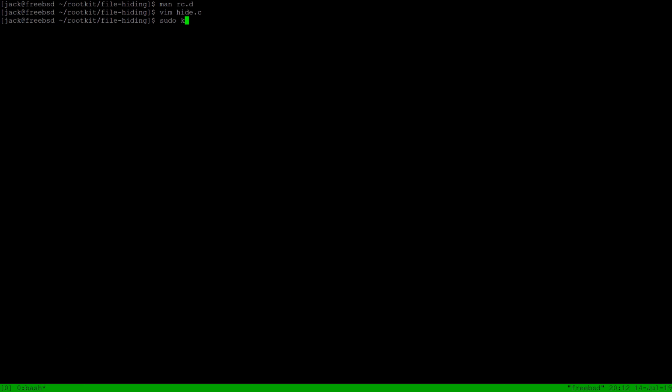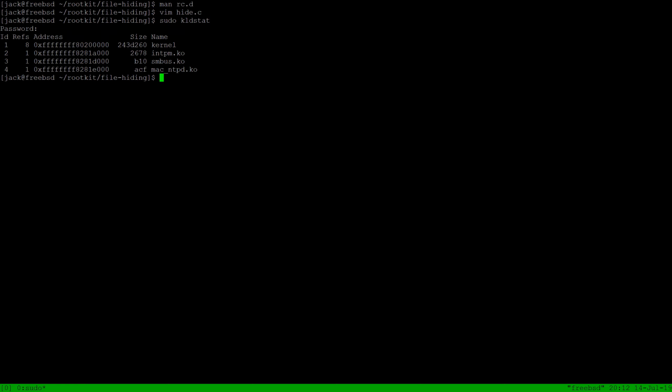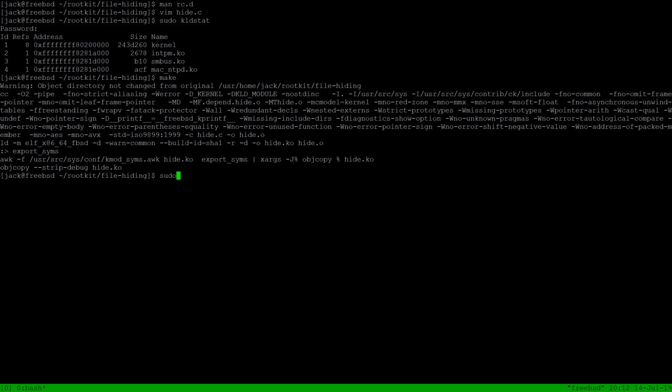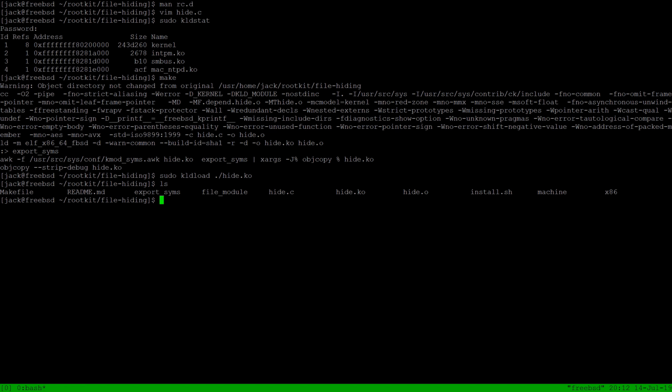So I'll check if I've got this loaded already. I don't, so I'm going to do a quick make and then load it in. What did I call it? It's hide. Cool. So you can see now that it's running, we can see that file module in this working directory. Before, when we had just the string comparison, this was hidden too. So now a user can make a file module in any other directory and it won't show.